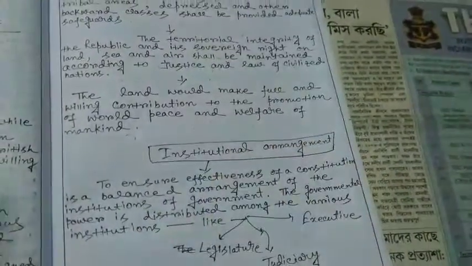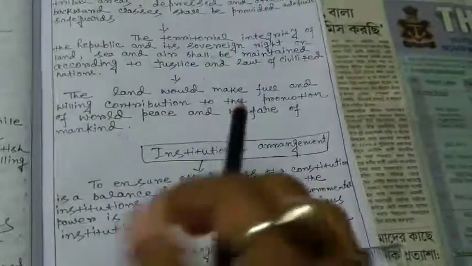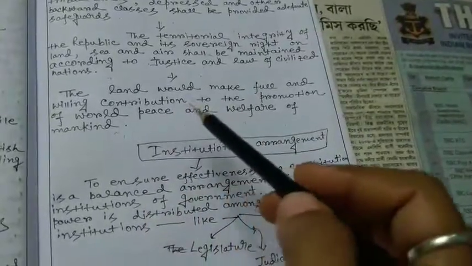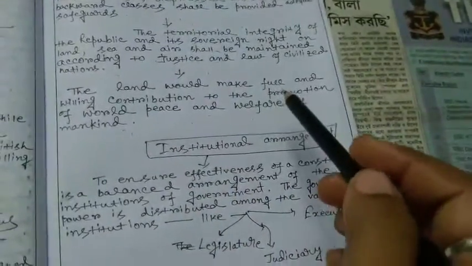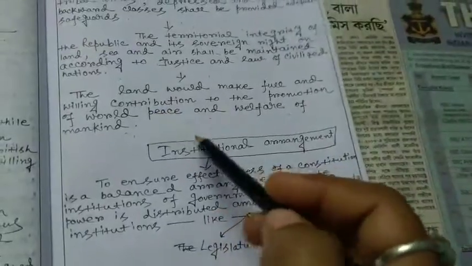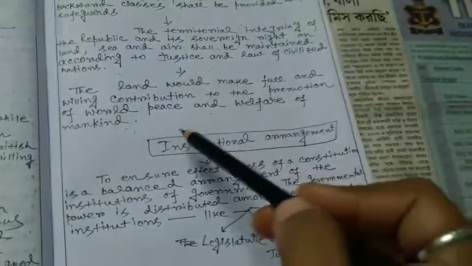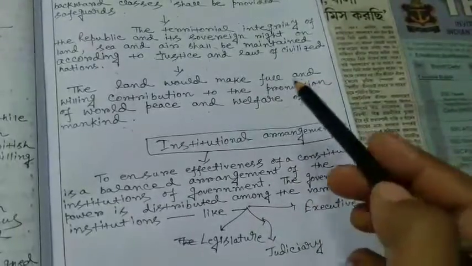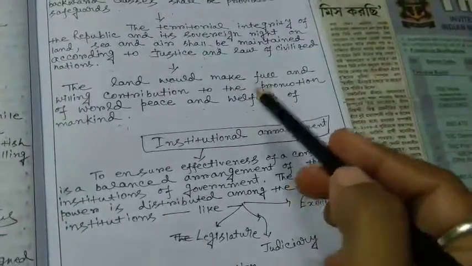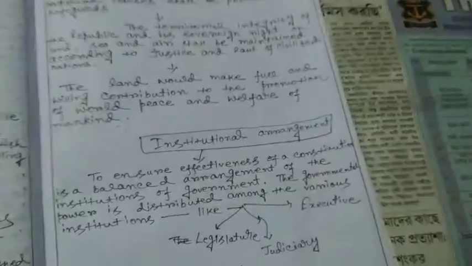Of course, India should be a peaceful country, and it should try to do something for the welfare of mankind.